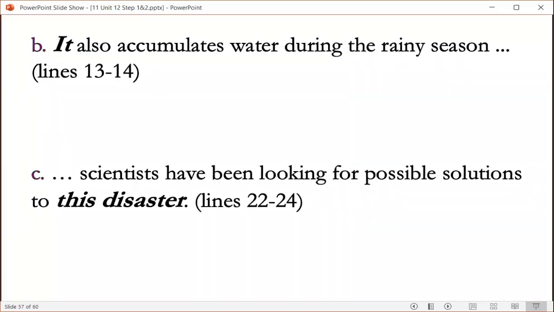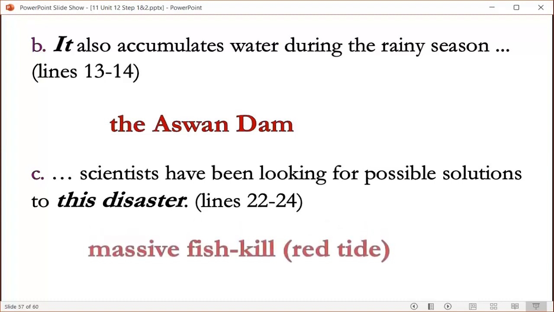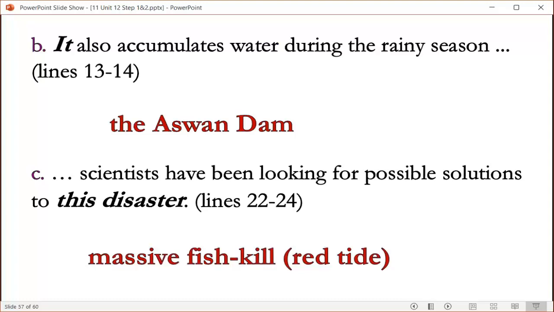B. It also accumulates water during the rainy season. In lines 13 and 14. What does it refer to? Yeah, it refers to the Aswan Dam or the Aswan High Dam. Scientists have been looking for possible solutions to this disaster. It's in lines 22 to 24. This disaster, what does it refer to? Yeah, it refers to the massive fish kill or to the red tide.